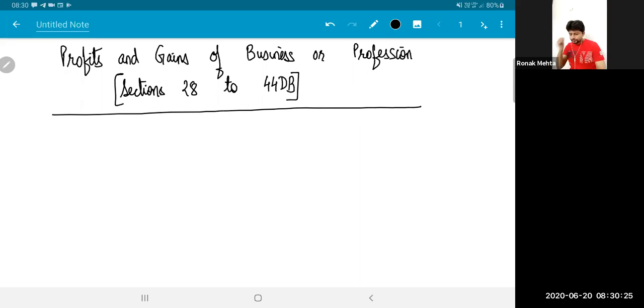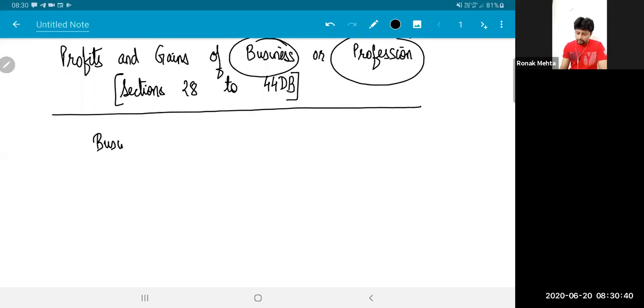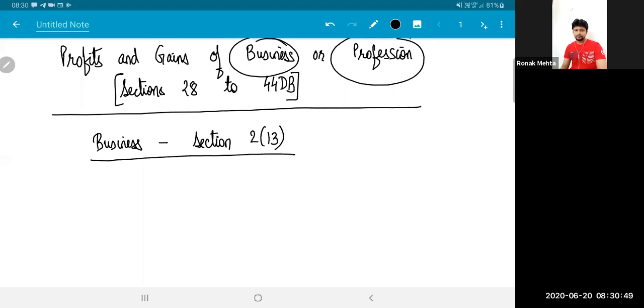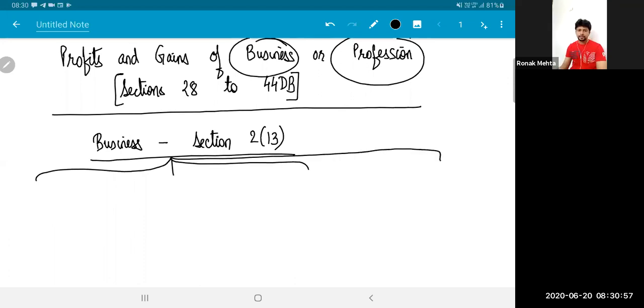Now let's get into what the heading of this chapter means. This chapter focuses on business and profession. The word business has been defined in section 2(13). Nothing great, but I'm going to use this definition throughout the chapter as examples. So I'm just spending about 5 minutes on it.